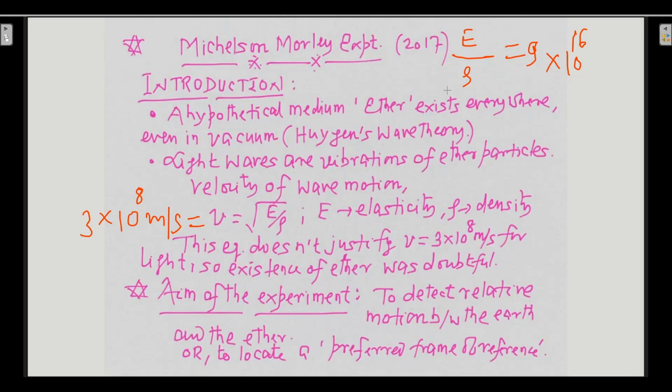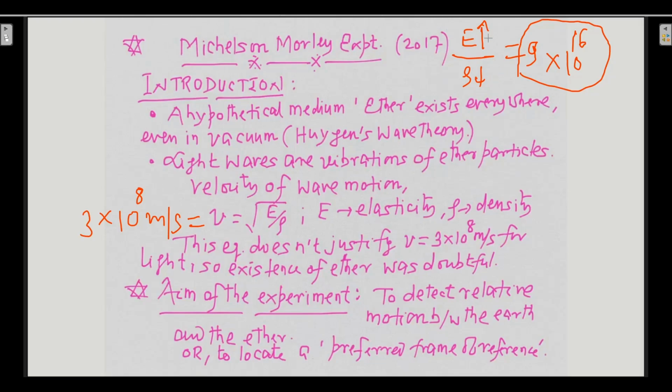Now, you know this very well that if such a huge is the ratio, then density should be low and elasticity should be high. Because if you lower the denominator, the quantity increases.